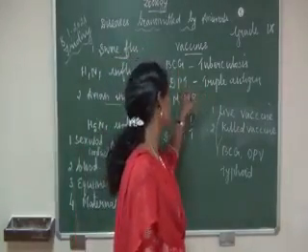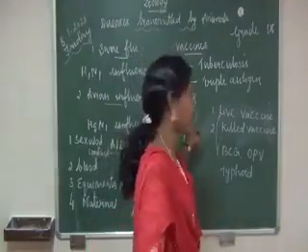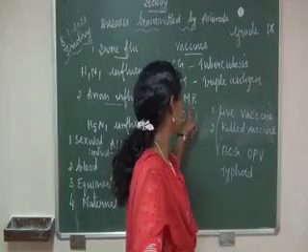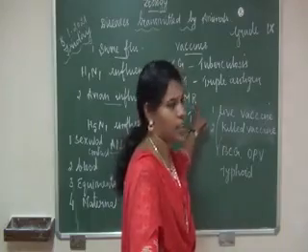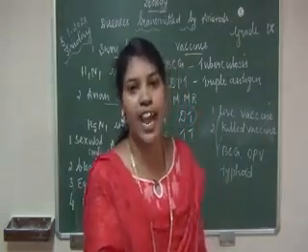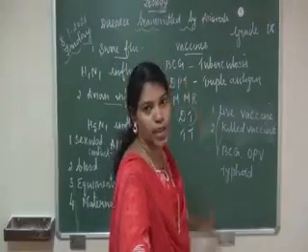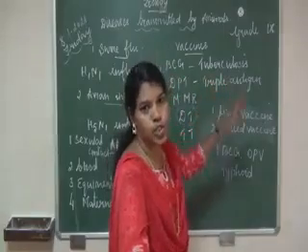DT is a dual antigen. MMR, measles, mumps, rubella. For a newborn baby, which vaccine do they have to give? They give BCG, to prevent the disease tuberculosis.